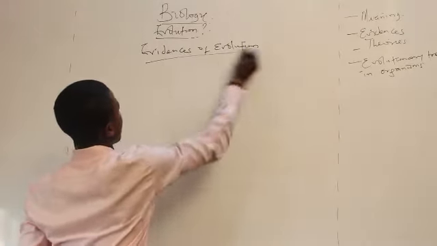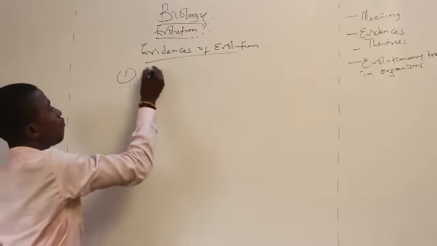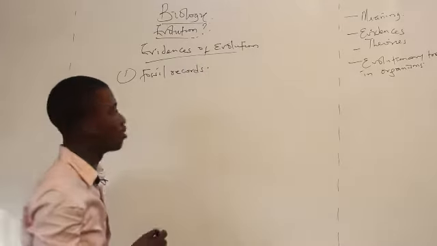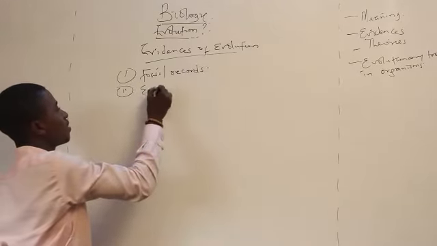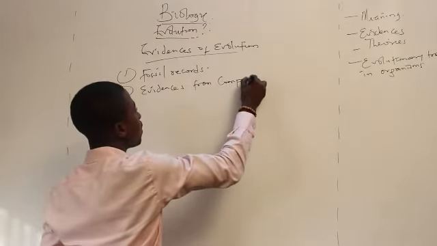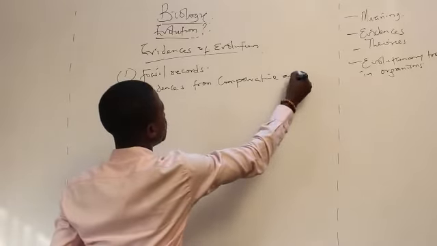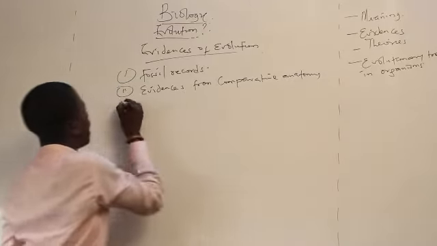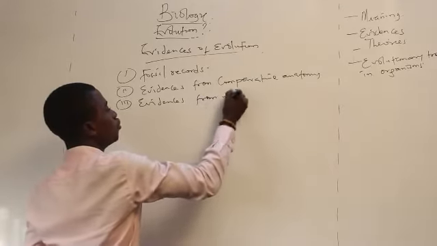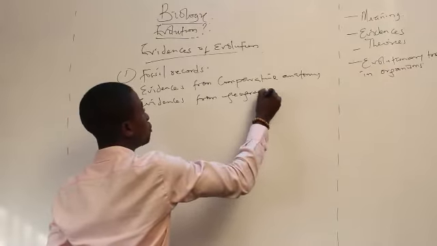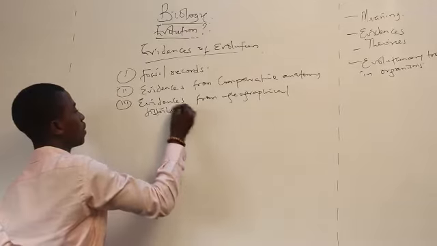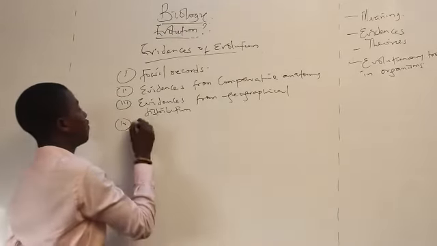Number one is what we call fossil records. We have evidences from comparative anatomy. We have evidences from geographical distribution.